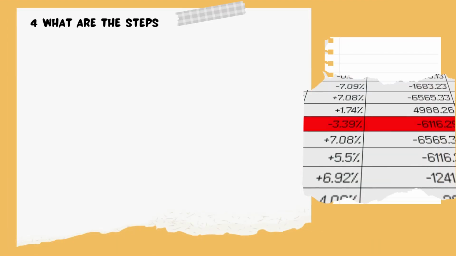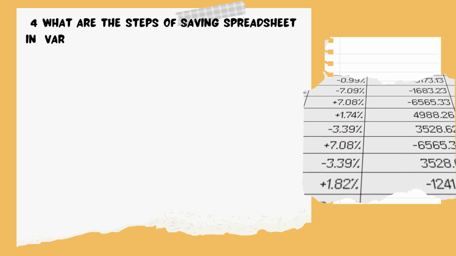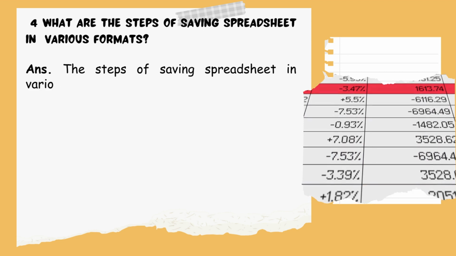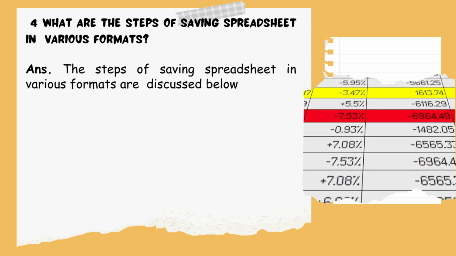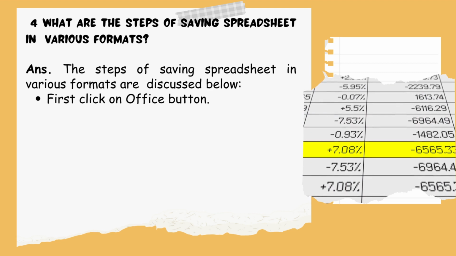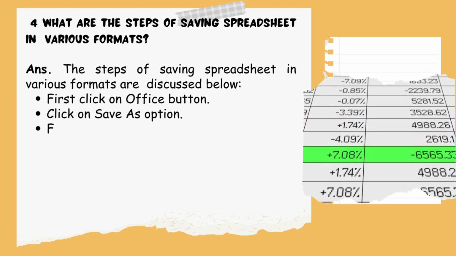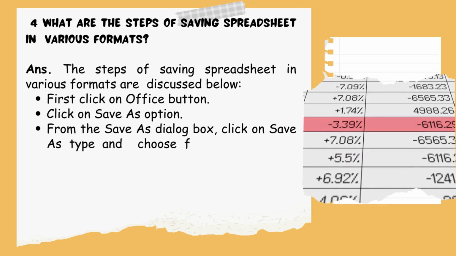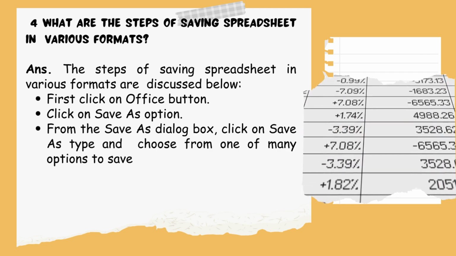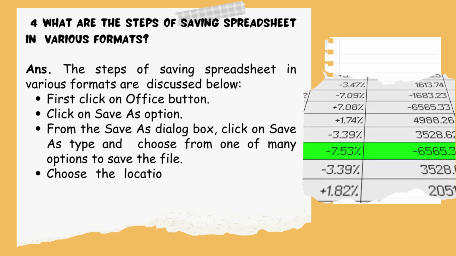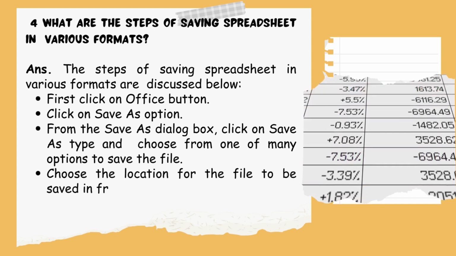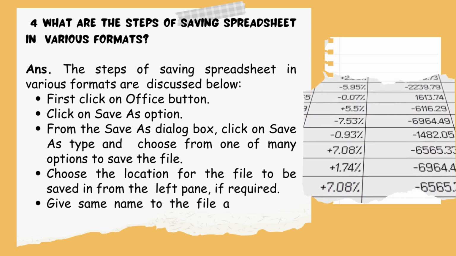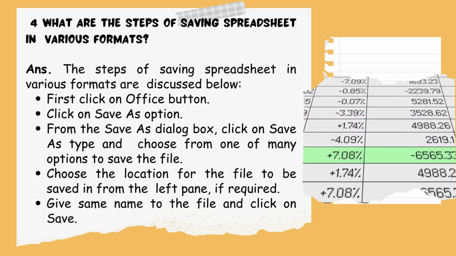Question 4. What are the steps of saving a spreadsheet in various formats? Answer. The steps of saving a spreadsheet in various formats are discussed below. 1. First click on the Office button. 2. Click on the Save As option. 3. From the Save As dialog box, click on Save As type and choose from one of many options to save the file. 4. Choose the location for the file to be saved in from the left pane, if required. 5. Give a name to the file and click on Save.